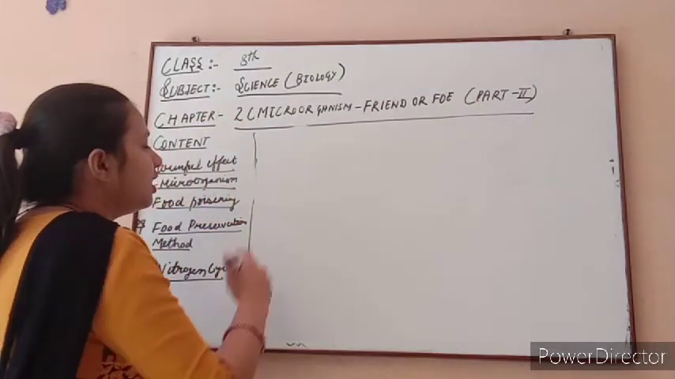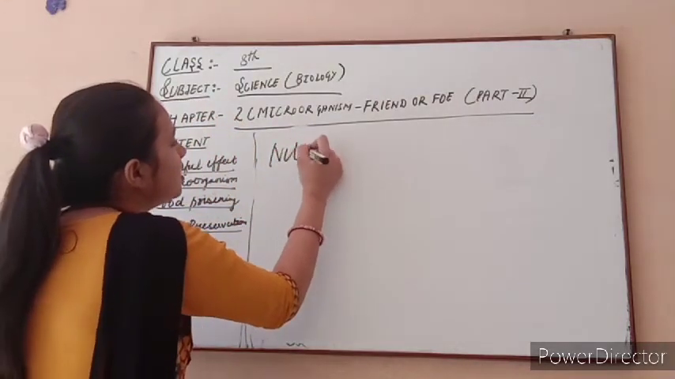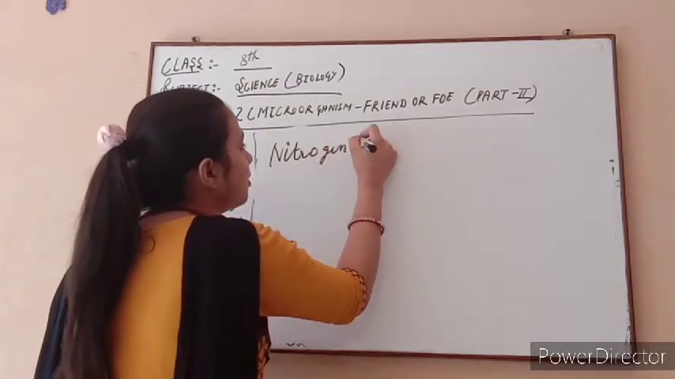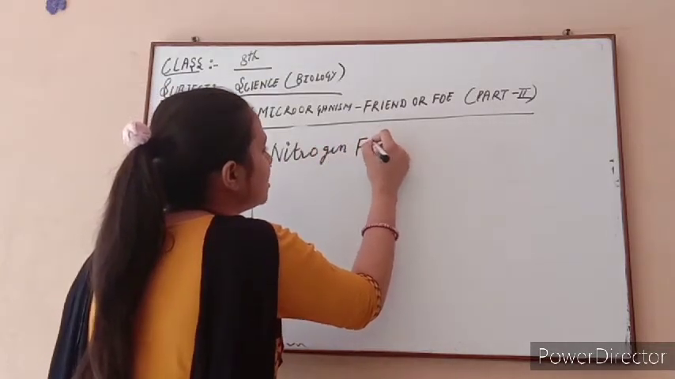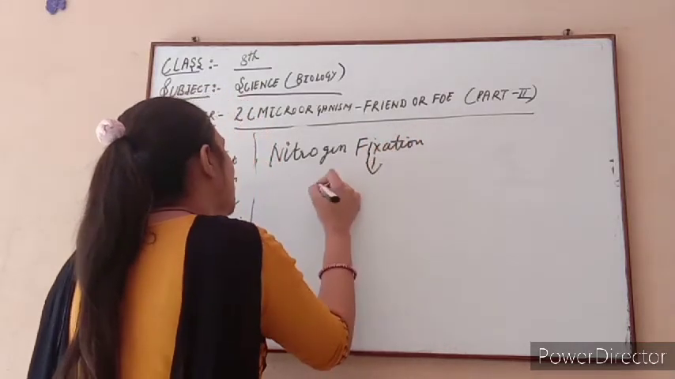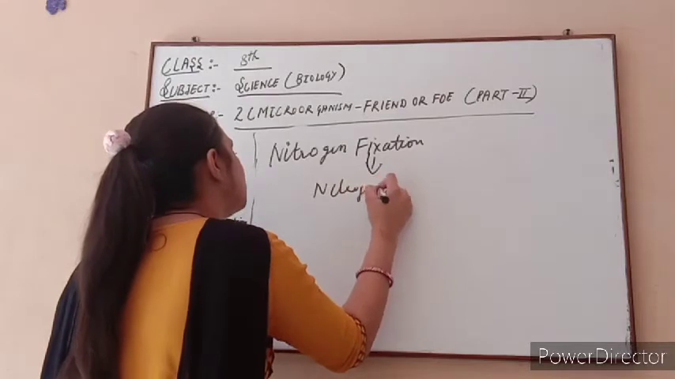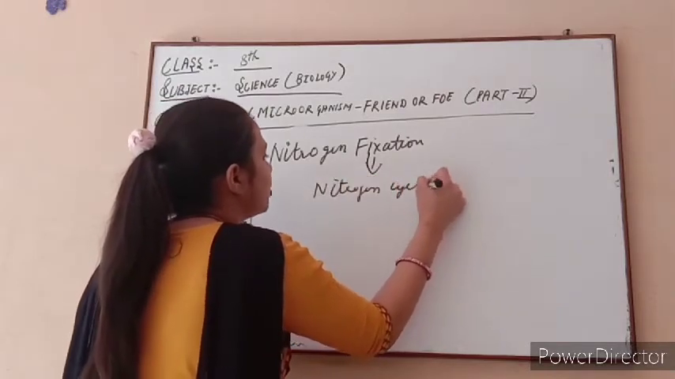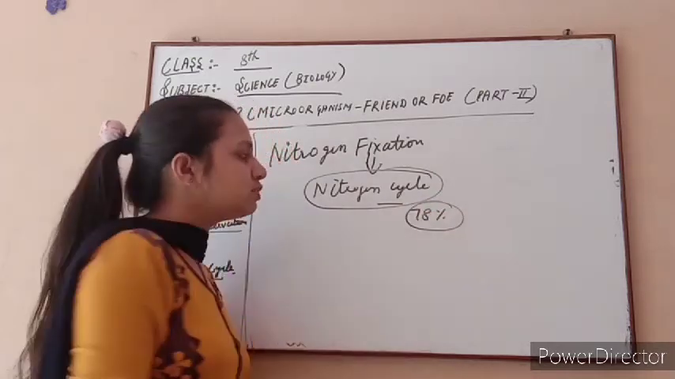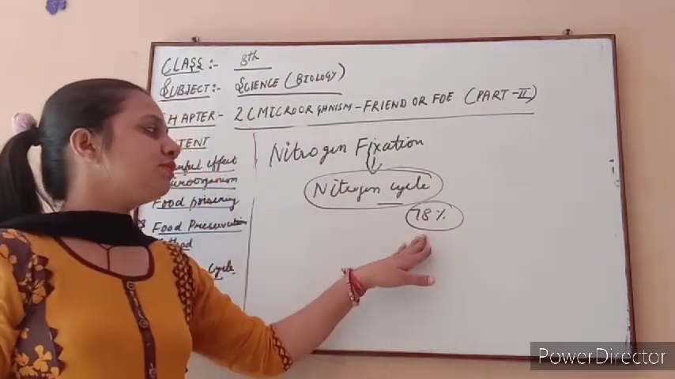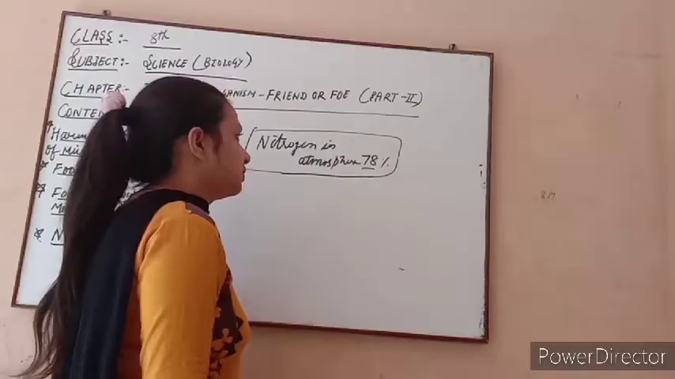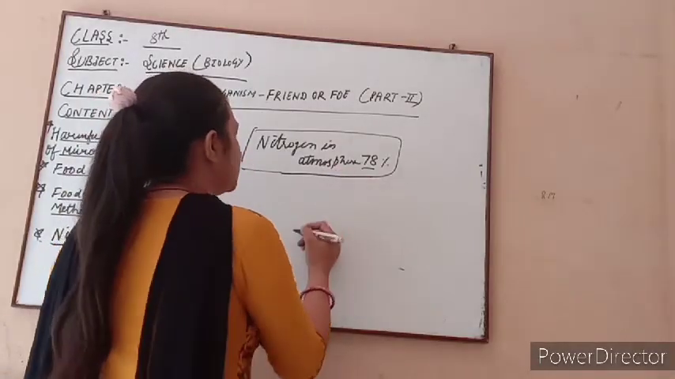Now we discuss nitrogen fixation here, and how we get this nitrogen from the atmosphere. This nitrogen fixation occurs with the help of which cycle? The nitrogen cycle. So here we discuss the nitrogen cycle. How much nitrogen is present in our atmosphere? 78% nitrogen is present in our atmosphere.